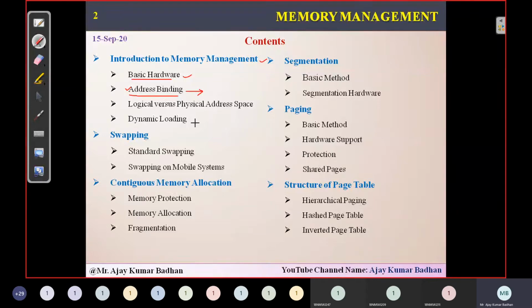And then the next topic we have here is logical versus physical address space. Well, this is important here because in our system, two different types of addresses are generated.